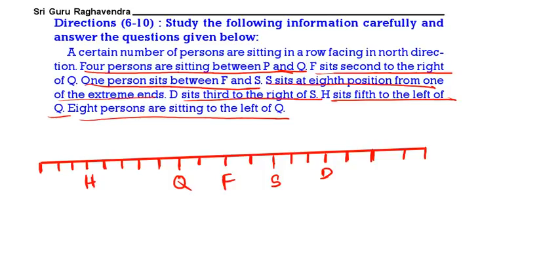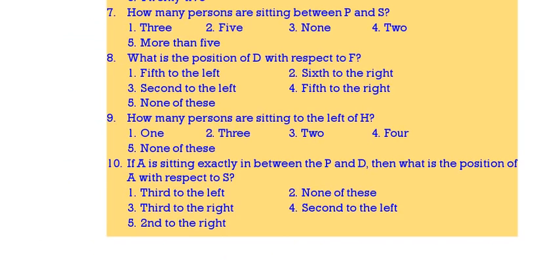4 persons are there between P and Q. 1, 2, 3, 4. Here we will get P. So this is the correct arrangement. Now based on this we should answer the questions. Now see the questions.